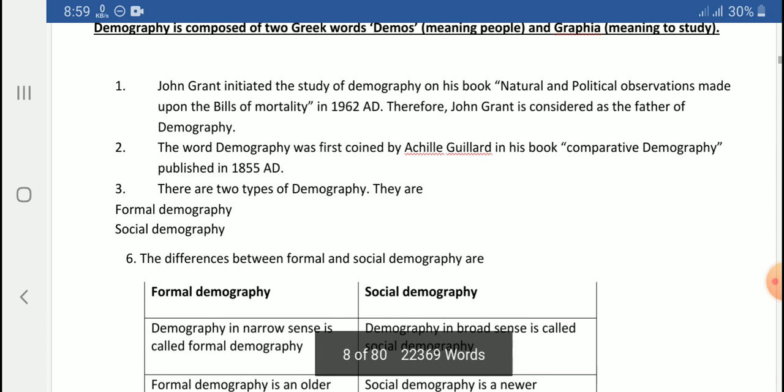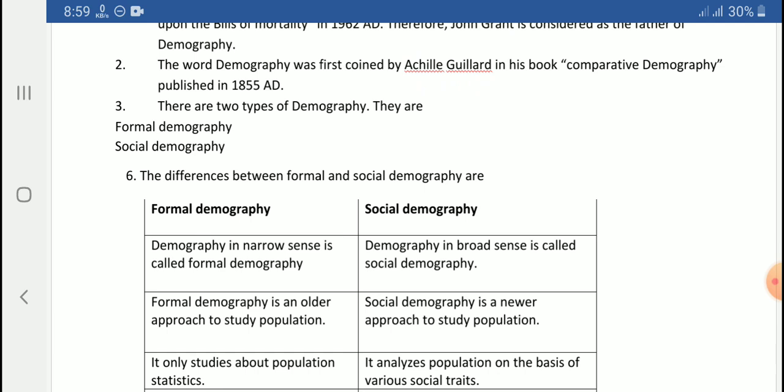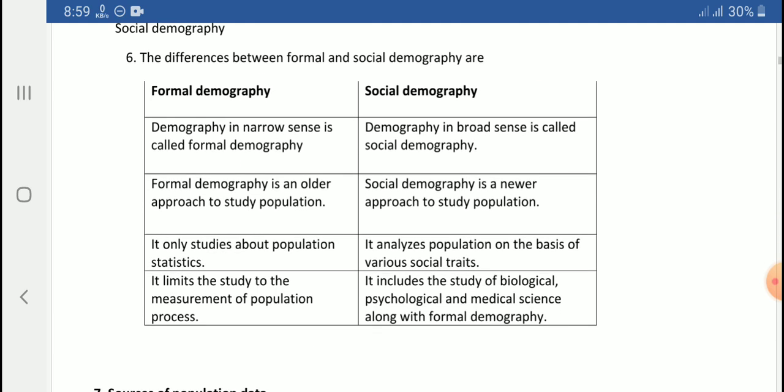Now, demography can be divided into two types. They are formal demography and social demography. Let us discuss that in this table format so that we can discuss the differences and definitions also. Here, the first point indicates the definition. Formal demography can be defined as demography in the narrow sense, and demography in the broad sense is called social demography. Formal demography is an older approach to study population, and social demography is the newer approach to study population.